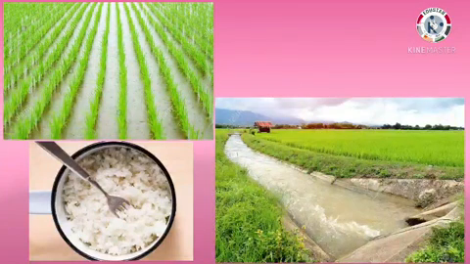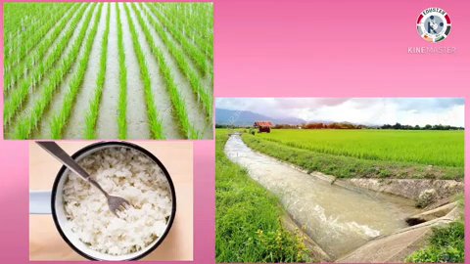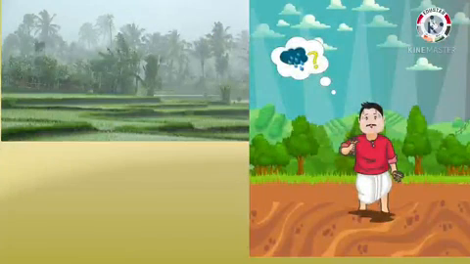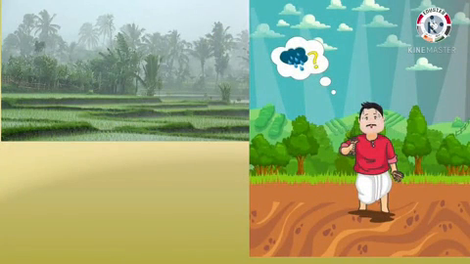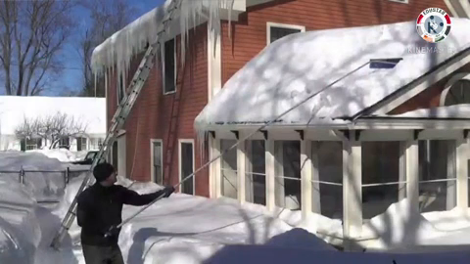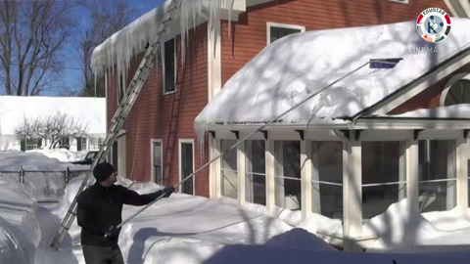In places where it rains a lot, people generally eat rice. This crop needs plenty of water to grow. Rain provides water to the crops. So farmers eagerly wait for the rainy season. On the hills, it snows in the winter season. So here houses have sloping roofs so that the snow can slip off.